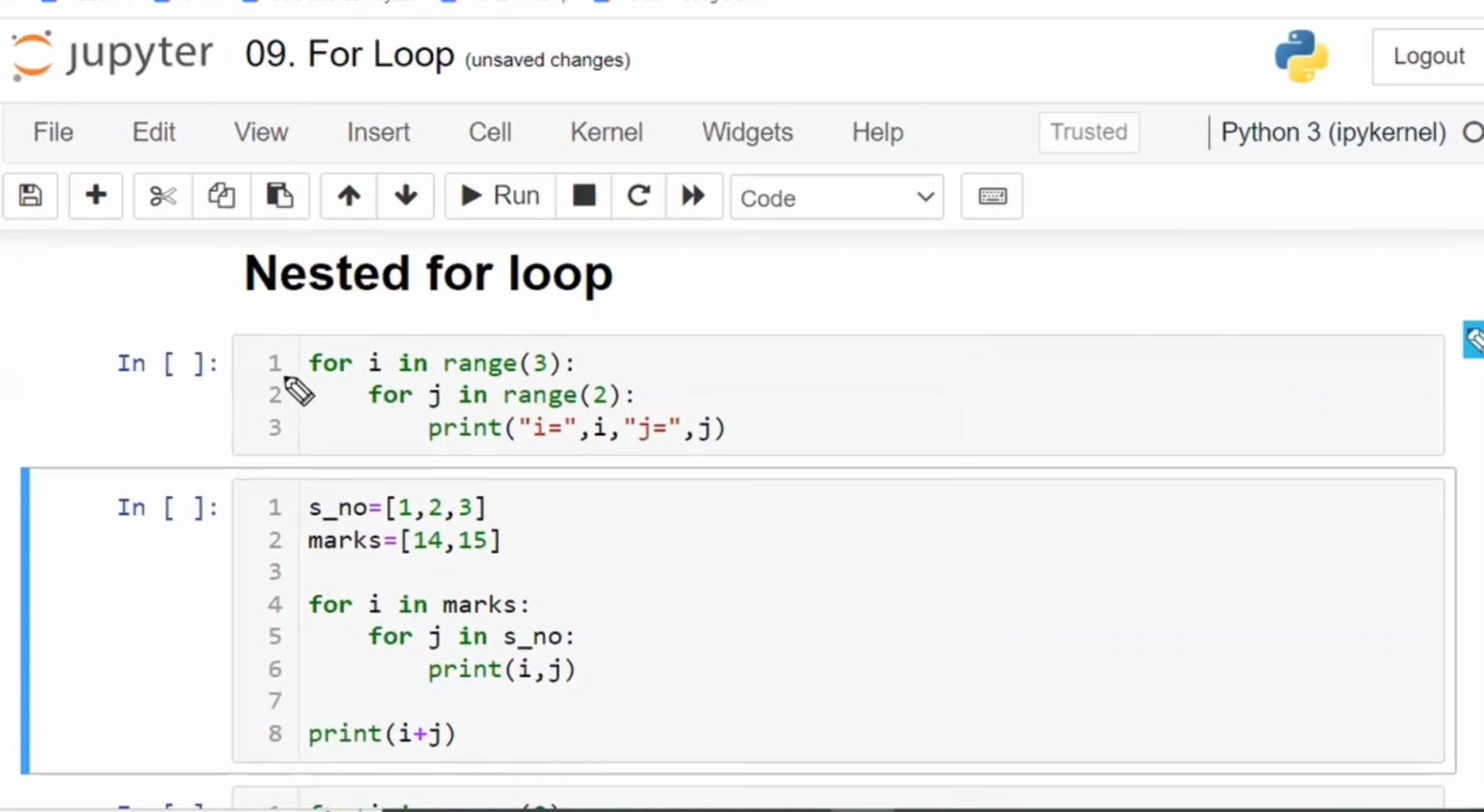Now here, for i in range(3). What are the different i values? 1, 2... only 2, na? 1 and 2. Sorry, 0, 1 and 2. 0 is also there. So these are the 3 values.